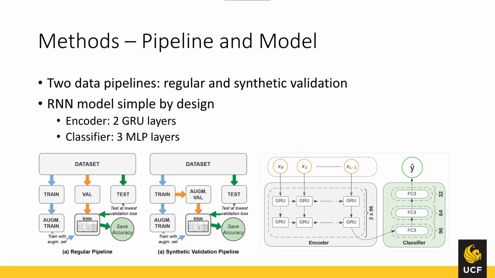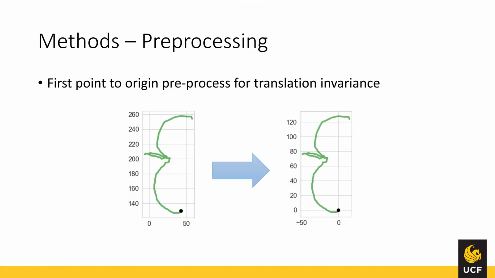The RNN model architecture used in all experiments was simple by design, because it was not the focus of our work. We used two GRU layers followed by a classification layer. The only preprocessing step that we applied translated the first point of each trajectory to the origin. This ensured that the model would be translation invariant and that it would enable classifying a single point at a time, allowing for real-time classification.